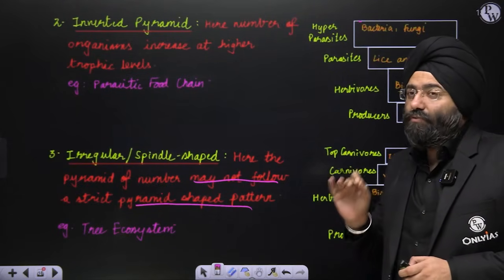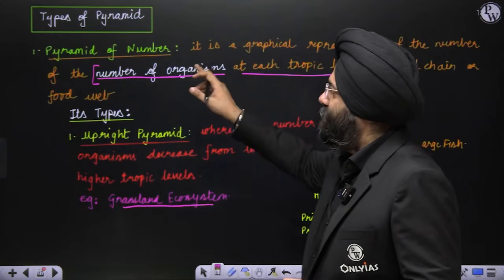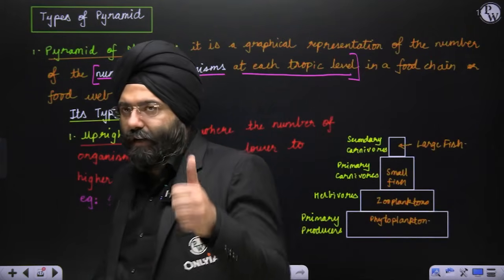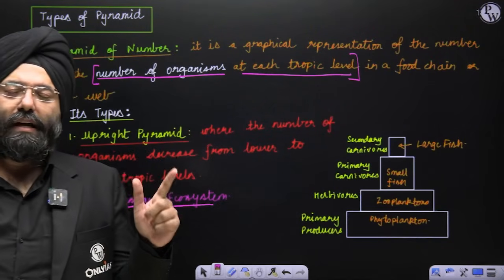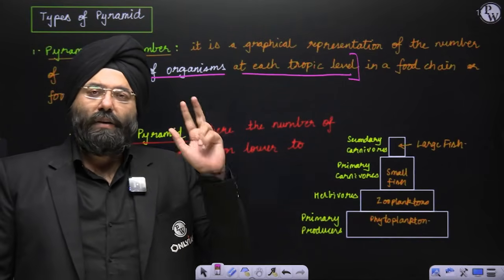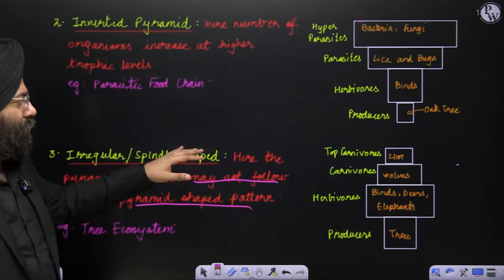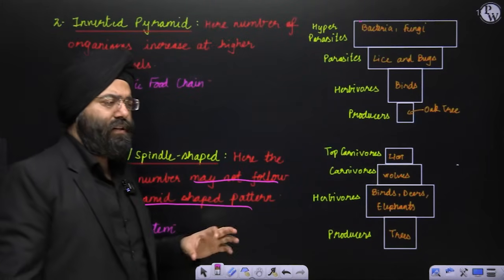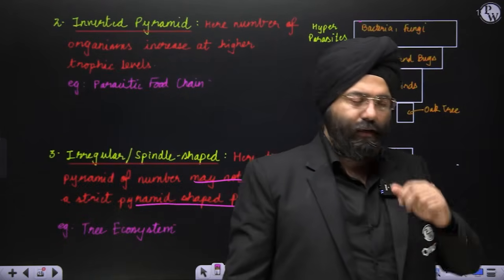So that means, what you understand by this is that the pyramid of number can be upright, the pyramid of number can be reverse, the pyramid of number can be irregular shaped also. Irregular shape means that there is no specific shape. Clear? Okay, next.